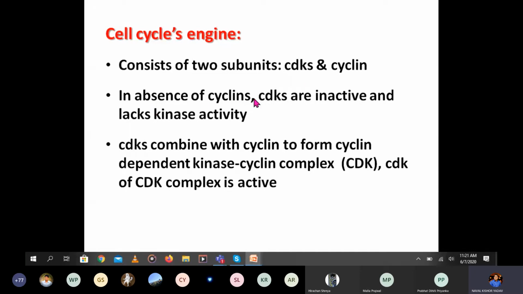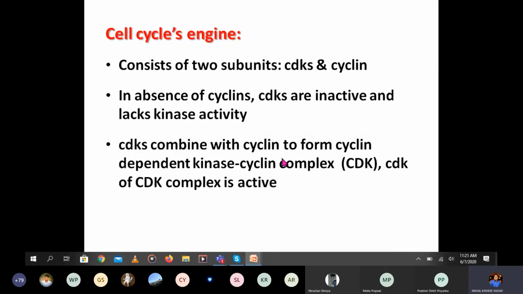In the absence of the cyclin, the cyclin dependent kinase is inactive and lacks kinase activity. When the cyclin dependent kinase combines with the cyclin, it forms the complex and then becomes active.